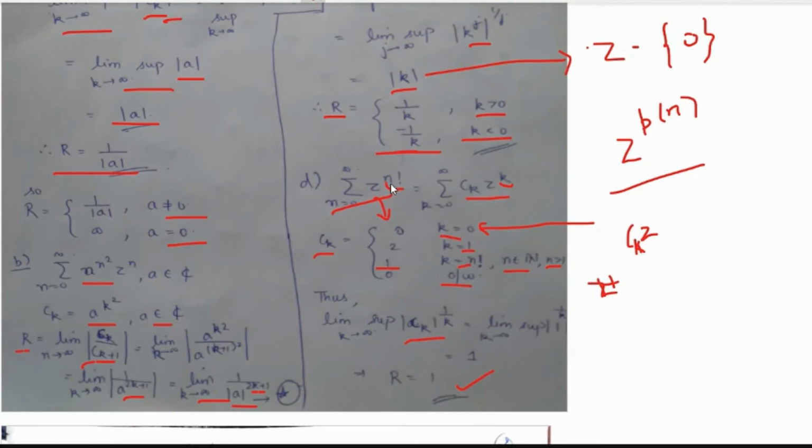Clear? Then n is equal to 1 if we substitute, then this would be z to the power 1 factorial, then again 1, right? z, right? So for n equals 0 and for n equals 1, it is yielding z plus z only, right? So this would be 2z plus, for n equals 2, this would be z to the power 2 factorial, that would be z square, right?